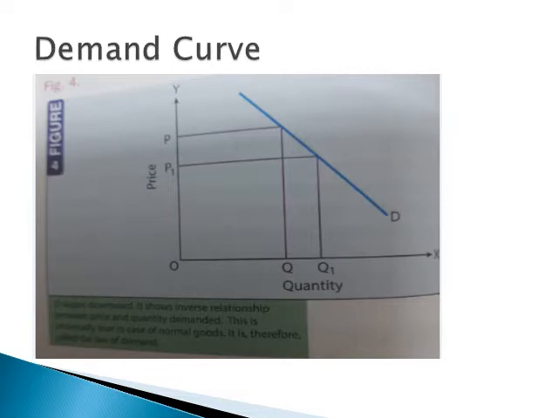Now, the graphic presentation of a demand schedule is known as the demand curve. On the basis of the schedule, we have drawn the demand curve. The demand curve slopes downward, that is, at price OP, demand is OQ. When price falls to OP1, demand extends to OQ1. It is simply explaining the inverse relation between price and demand. So the demand curve always slopes downward.